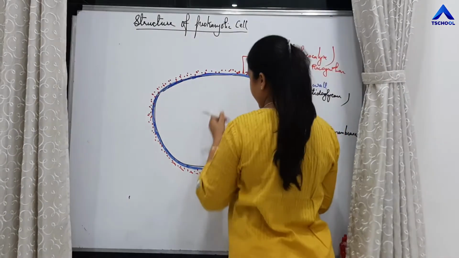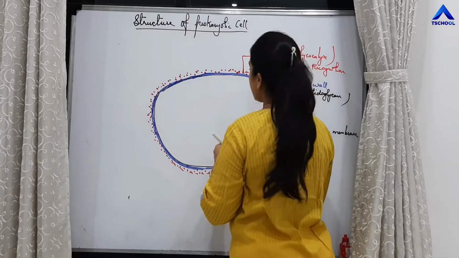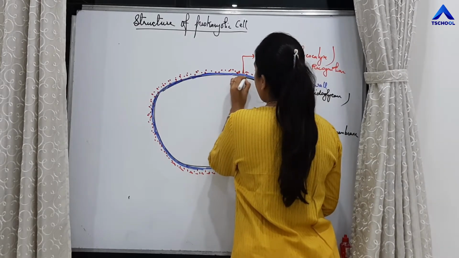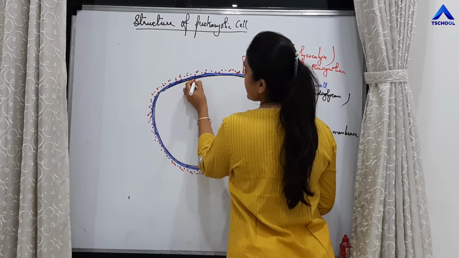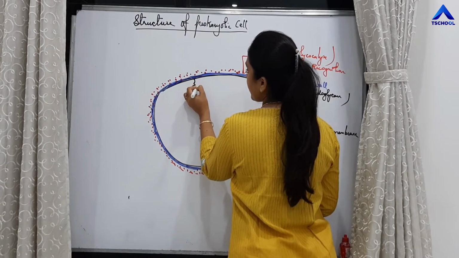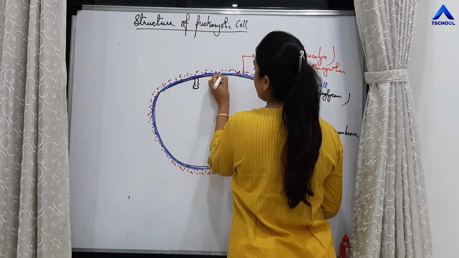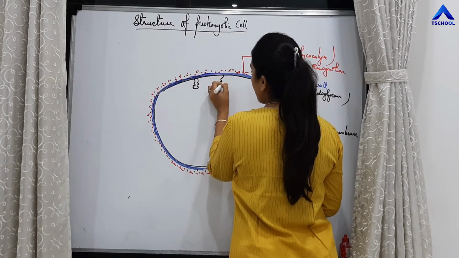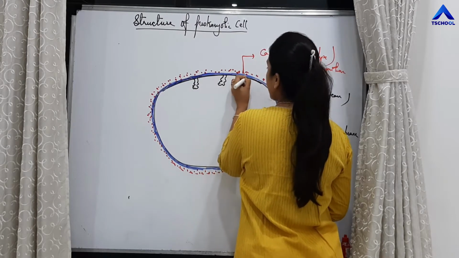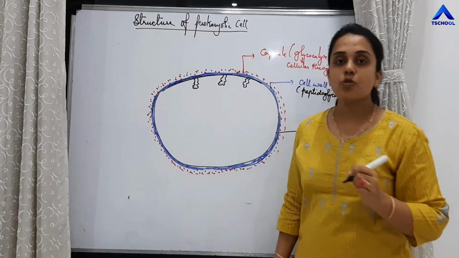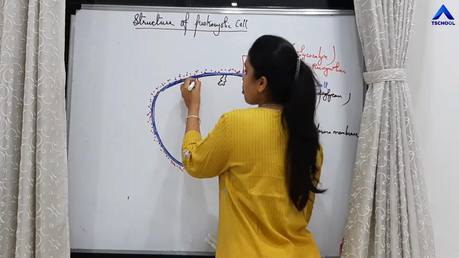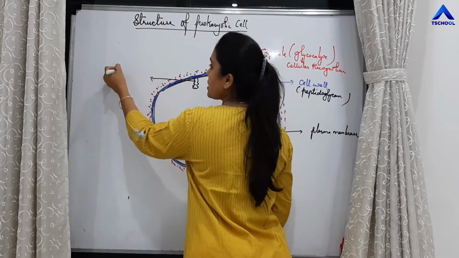Then one more very important thing, students. This is the plasma membrane. At certain places there is infolding of the plasma membrane, and that infolding is called mesosomes. So what are mesosomes?